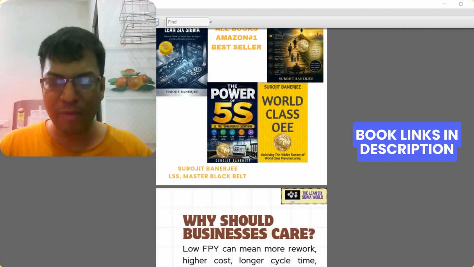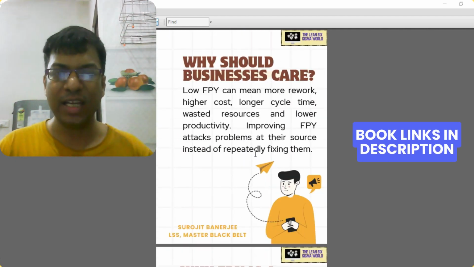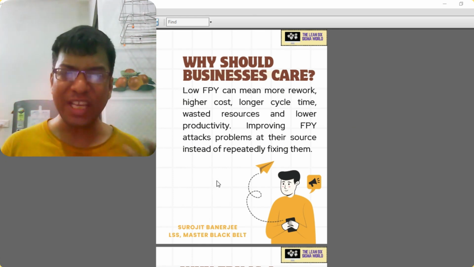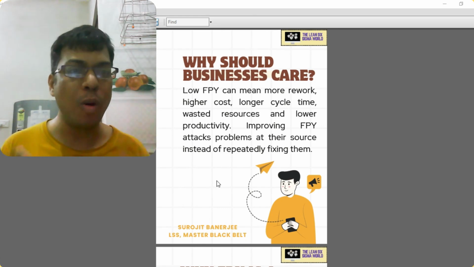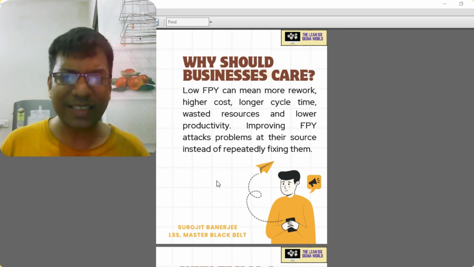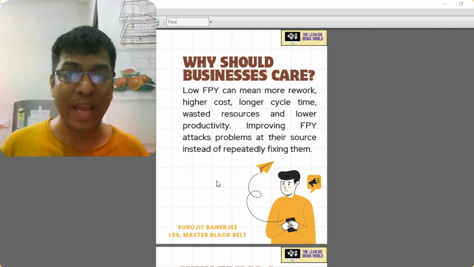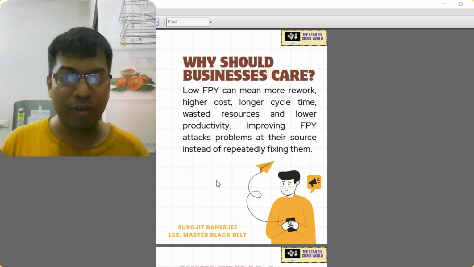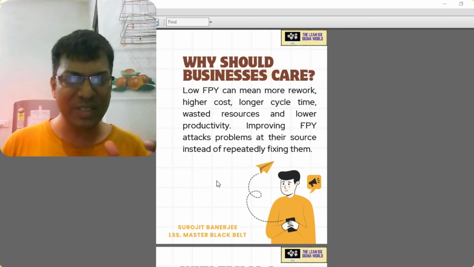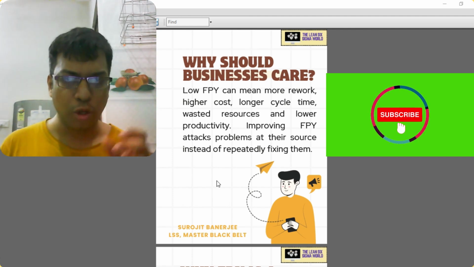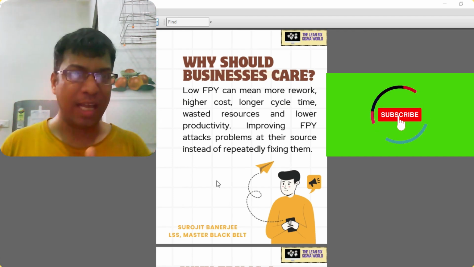Now I'm moving into the next concept, that is basically why should business care about the first pass yield. See, low FPY can mean more rework. FPY is low means more rework is required. So higher cost, longer cycle time, wasted resources, lower productivity. So you need to improve the FPY so that you can attack the problems at their source instead of repeatedly fixing them. FPY basically reveals the actual truth behind these problems. So FPY is a signal, a warning signal.